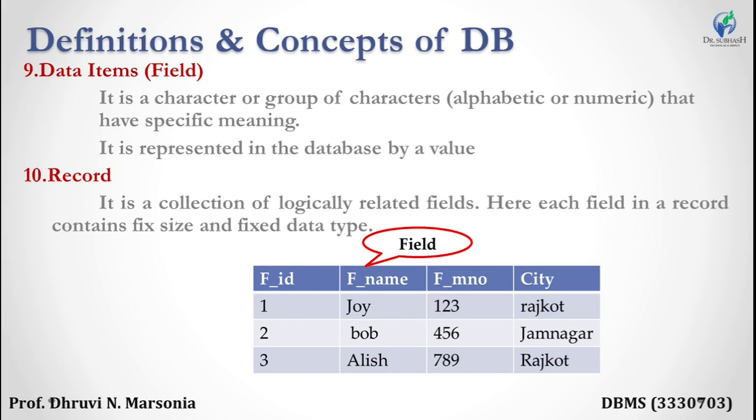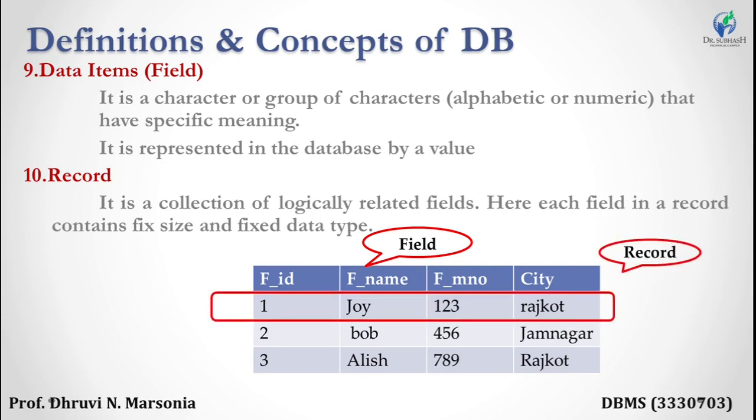Record: it is a collection of logically related fields. Here each field in a record contains fixed size and fixed data type. A collection of logically related fields. One column is known as a data item, and the collection of each column in a row can be considered